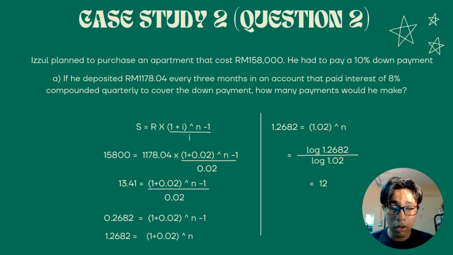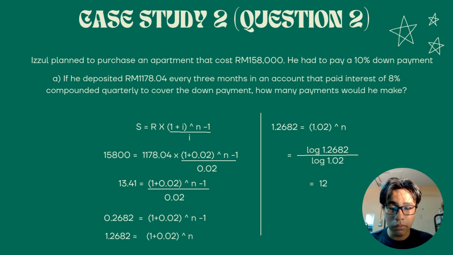We got 50,800 from 158,000 times 10% for the down payment. And we got 0.02 from 8% divided by 4. After that, we can transfer the 1,178 to the left, and it became 30 ringgit 41 cents. Then we continue to transfer the 0.02 to the left, and it became 30.41 times 0.02, and we get 0.2682 equals (1 plus 0.02) to the power of n minus 1.